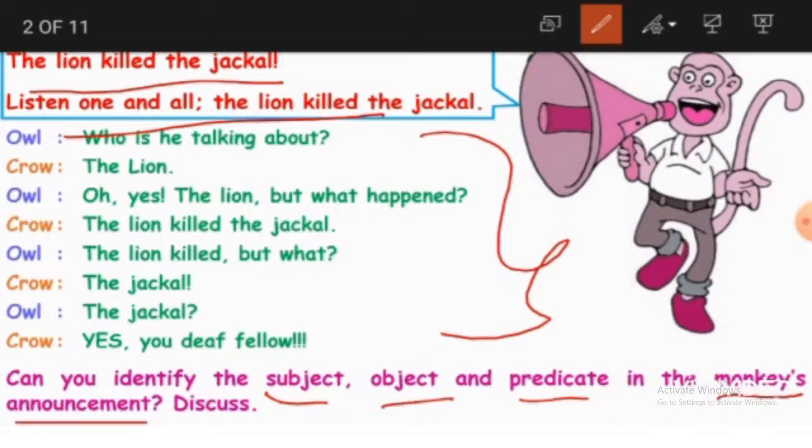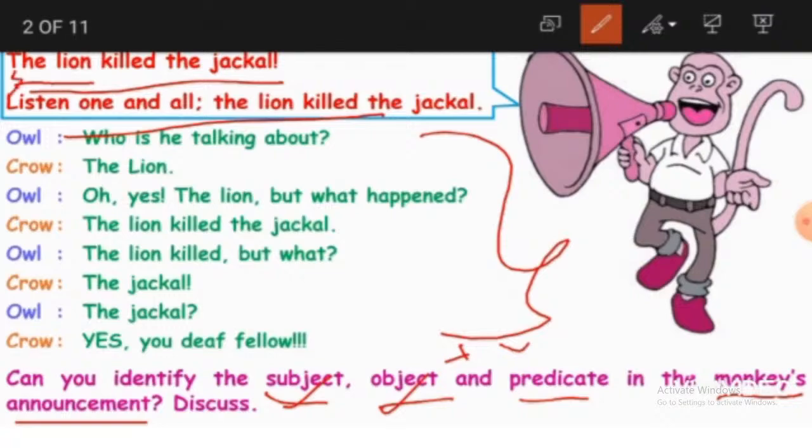In yesterday's class we discussed the subject, the object, and the verb, but we didn't talk about the predicate. In the monkey's announcement, about whom are we talking? We are talking about the lion, and the lion becomes the subject.